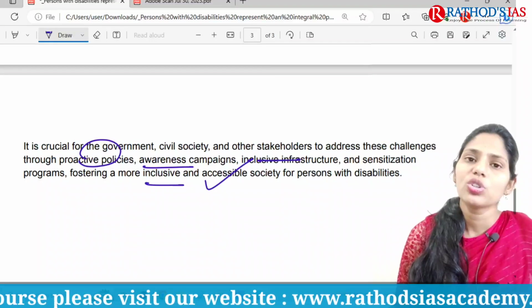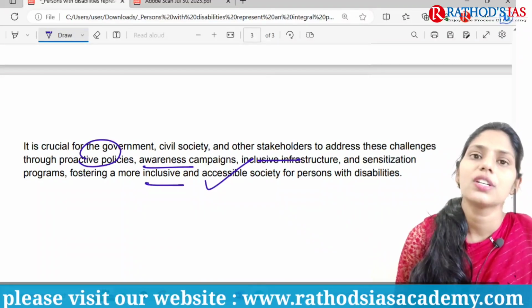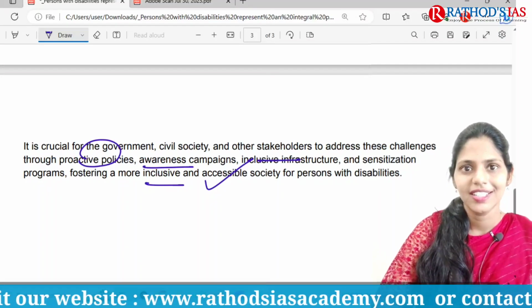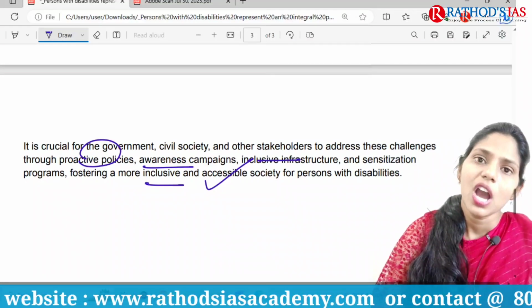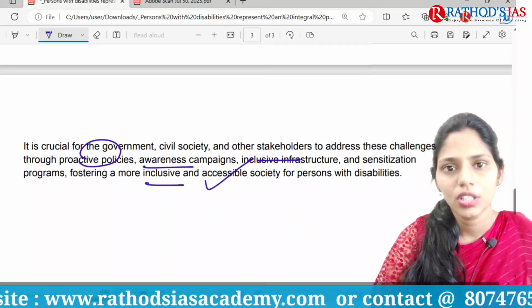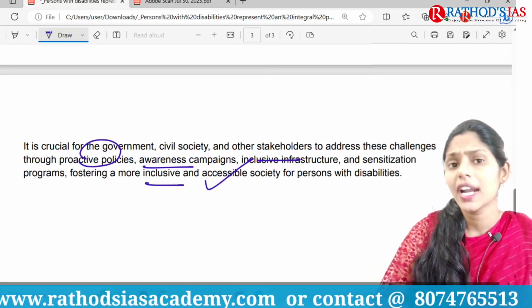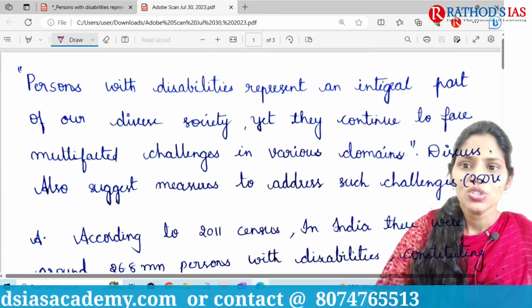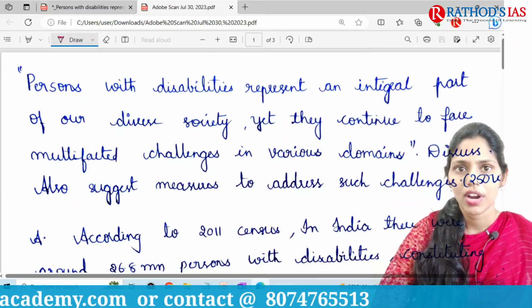And now I want to show how one of our students wrote the answer for the same question, and I will be correcting it here itself, so that you can understand how the correction will happen, what loopholes you have to cover, and how you have to focus on the presentation also. Okay, so this is the answer written by one of our students.